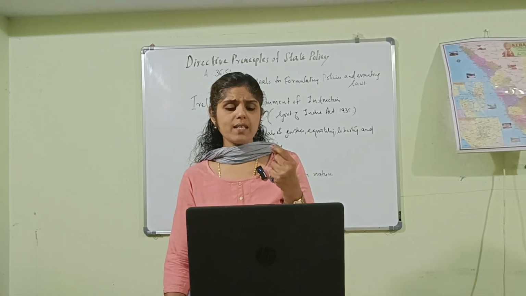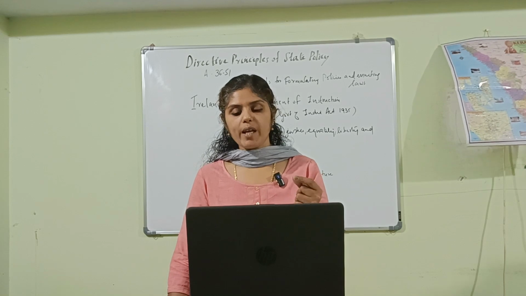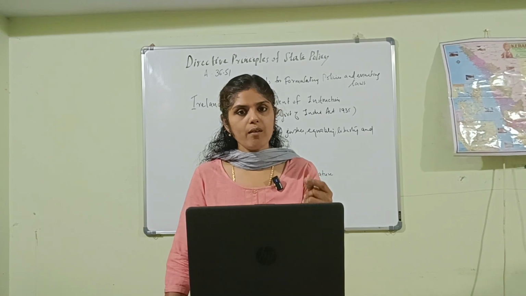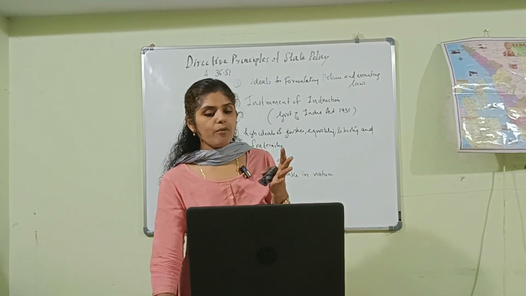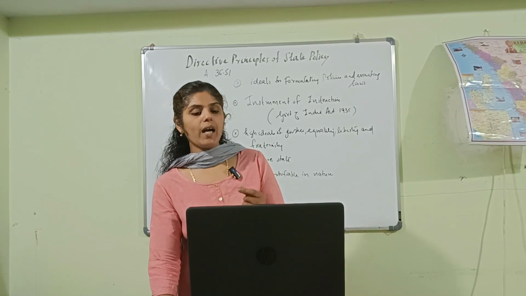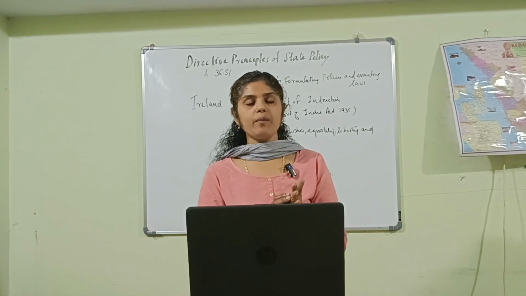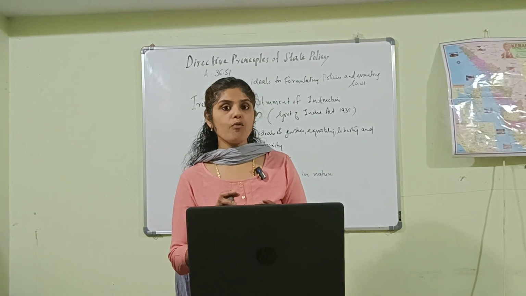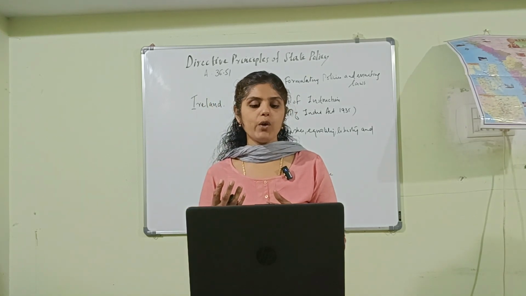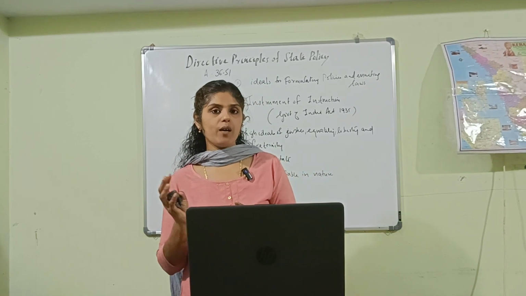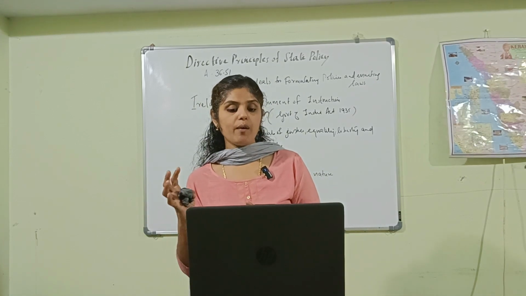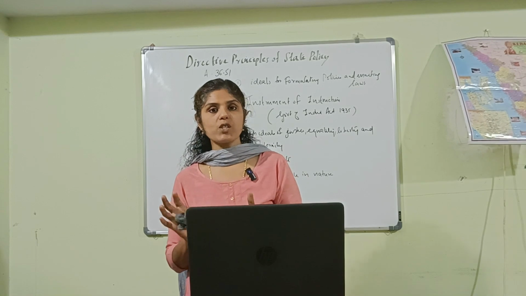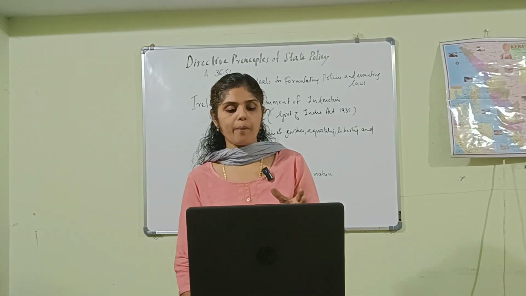It directs the state to protect and improve the environment and to safeguard forest and wildlife. Then Article 49 directs the state to protect the monuments, places and objects of artistic or historic value which are declared to be of national importance. That is Article 49.